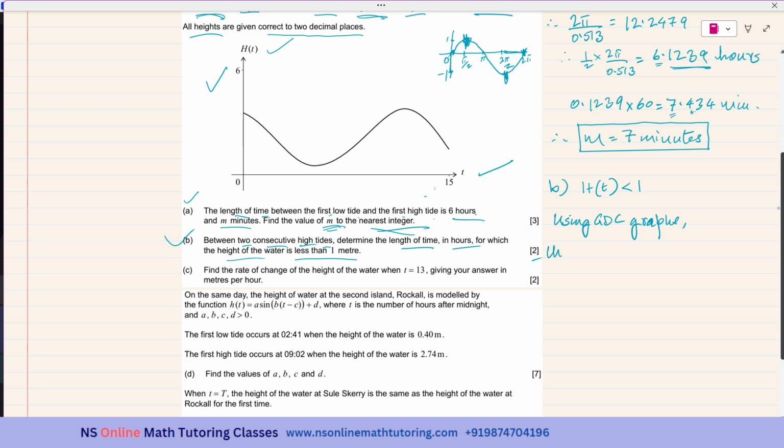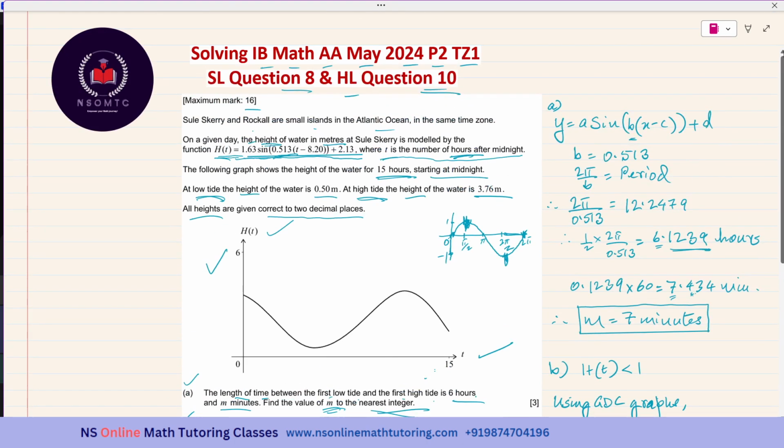The length of time is equal to, now I have to graph the expression.